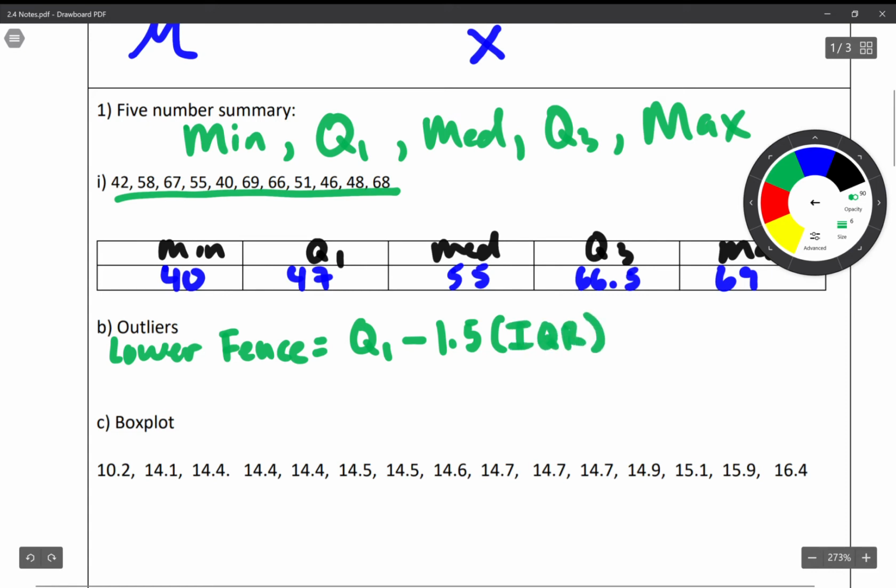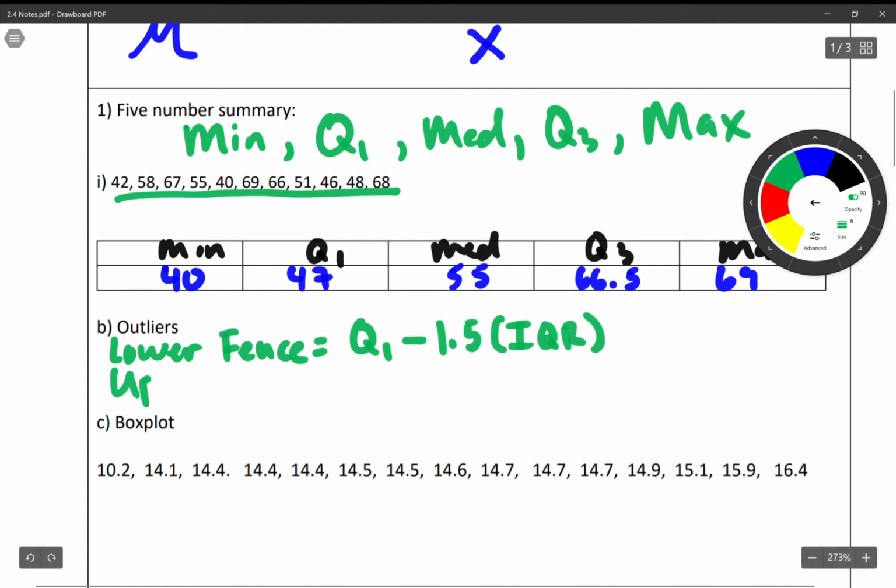Now, where do we get the 1.5 from? I don't know, that's just an arbitrary number. Why are you grown when you turn 18? I don't know. Why is 21 the drinking age? I don't know. We just randomly have these numbers. So that's where the 1.5 comes from.